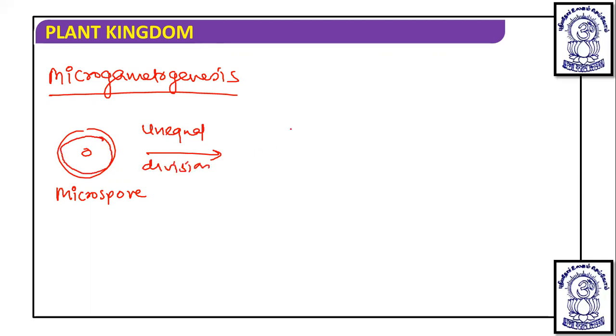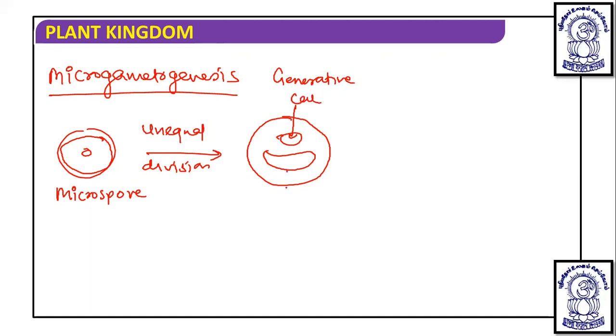So two cells are produced. One is a small sized cell known as generative cell, and one is a large sized cell known as vegetative cell. Now generally the generative cell undergoes mitosis and produces two male gametes.